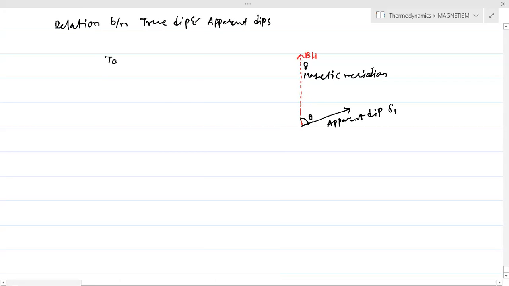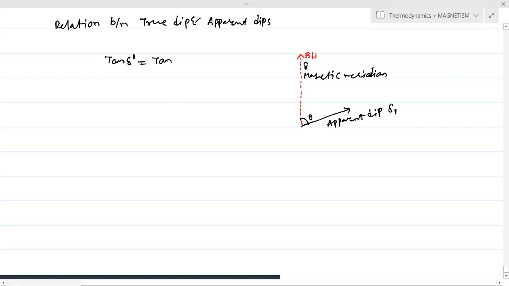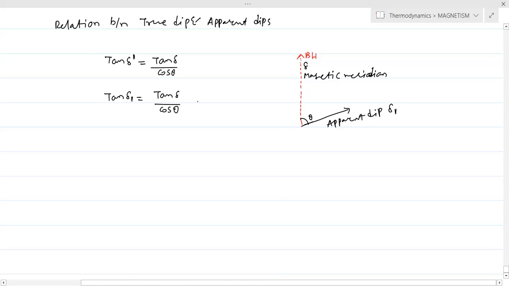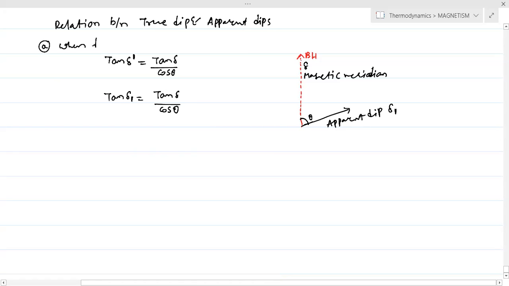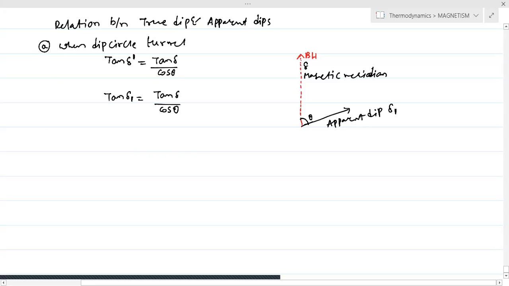So from the formula for apparent dip, tan delta dash equals tan delta by cos theta, tan delta 1 is equivalent to tan delta by cos theta. So this is the case when the dip circle is turned by theta from the magnetic meridian.